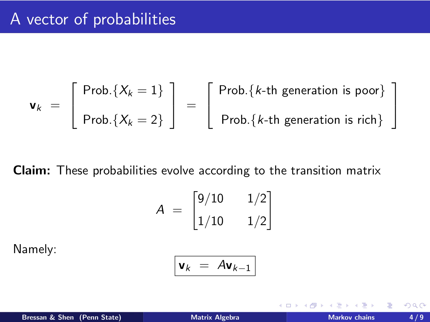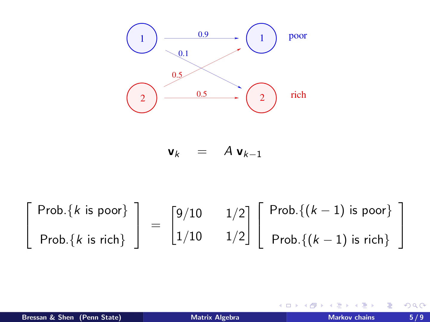Then we can write that V_k equals A times V_(k-1). After one generation, the probability vector for the parents, multiplied on the left by the matrix A, becomes the probability vector for the children.